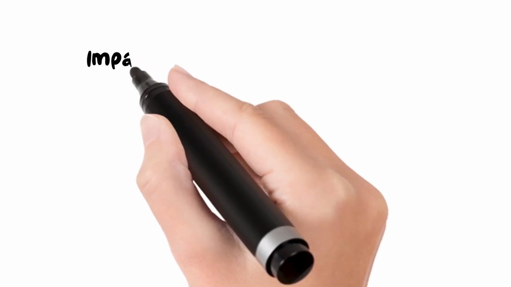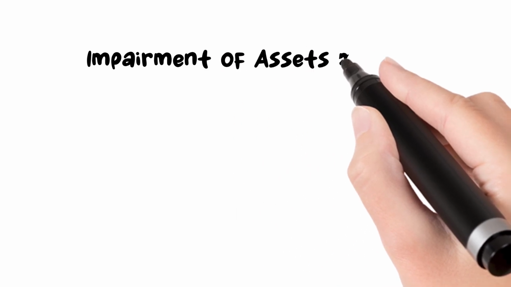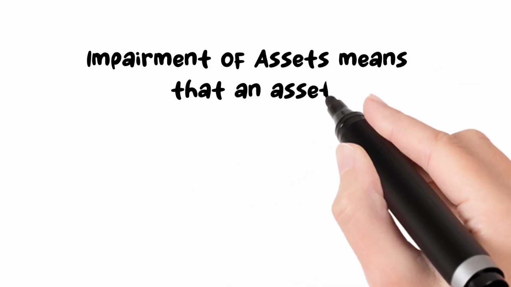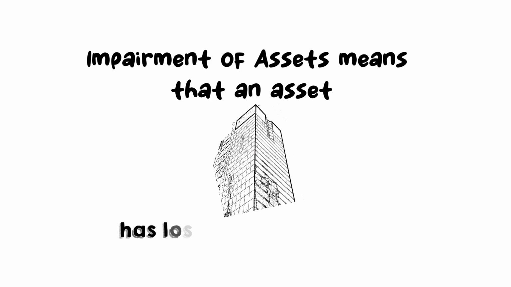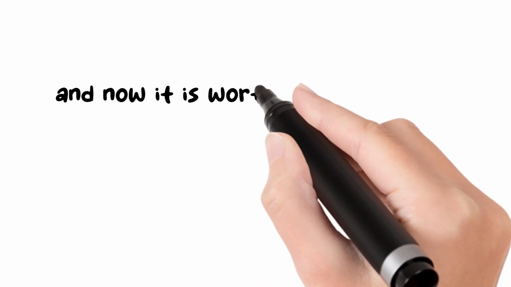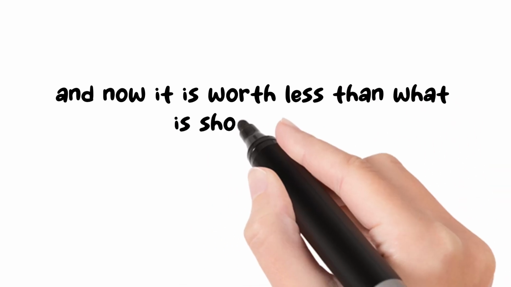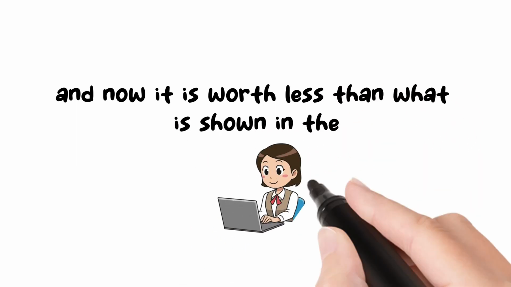Impairment of assets. Impairment of assets means that an asset of a business has lost some of its value, and now it is worth less than what is shown in the books of accounts.